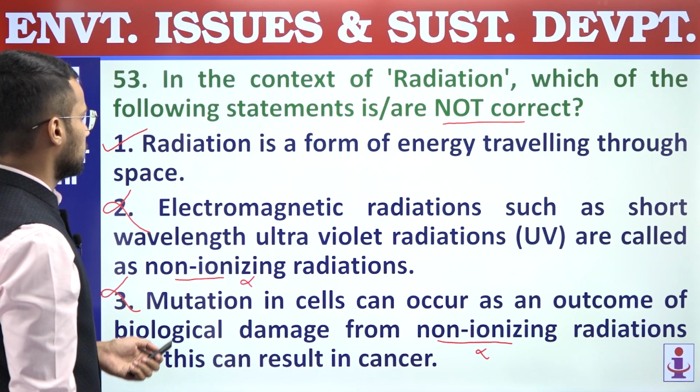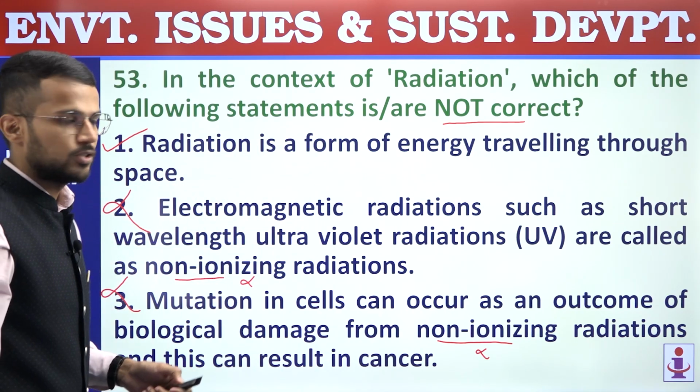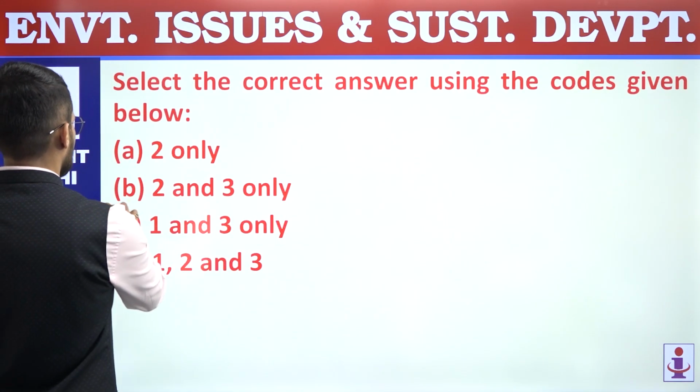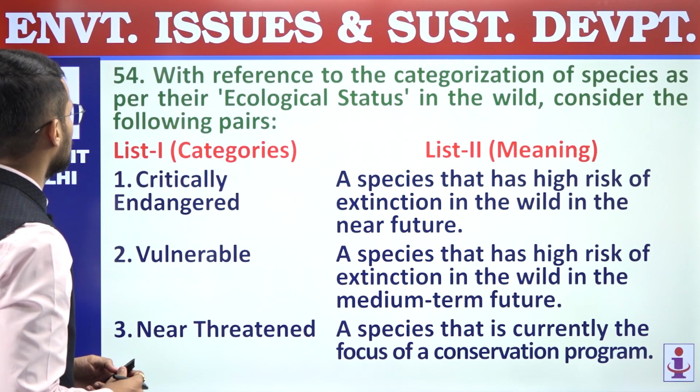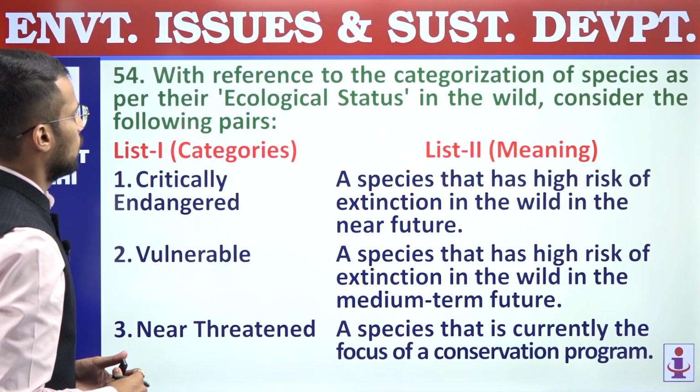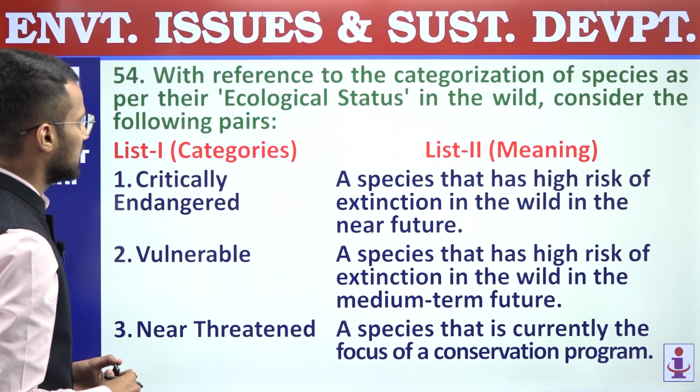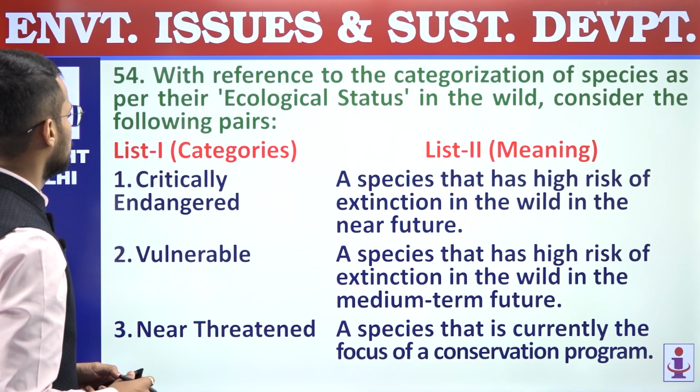So second and third statements are incorrect. We are supposed to find out statements which are not correct, and that's why the answer is 2 and 3 mentioned in option B. 53, answer is B. 54. With reference to the categorization of species as per their ecological status in the wild, consider the following pairs.